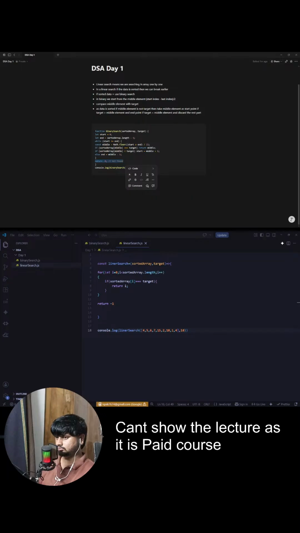Once this loop is completed, at the end we can just say, if flag was true, we can print yes, so we were able to find the element. Otherwise, we were not able to find the element. That's it.